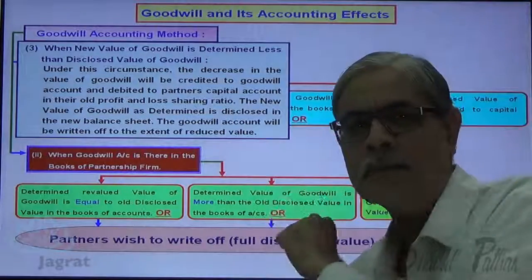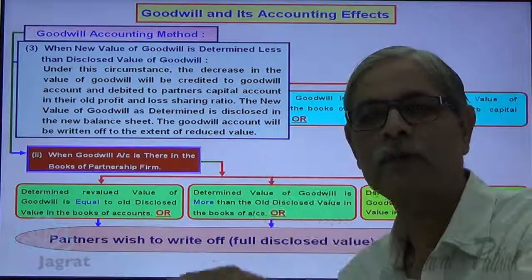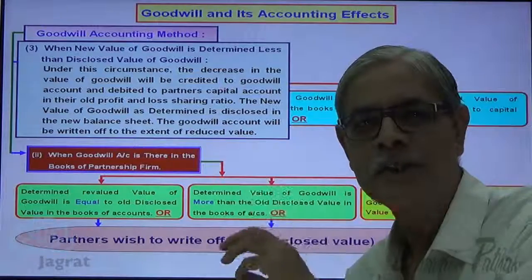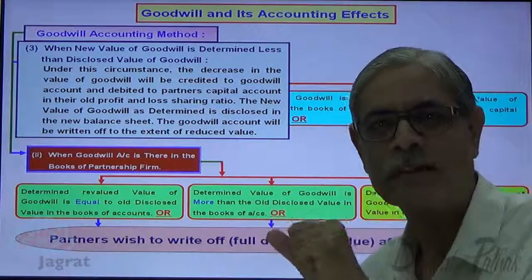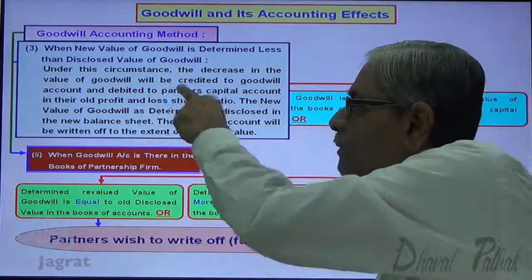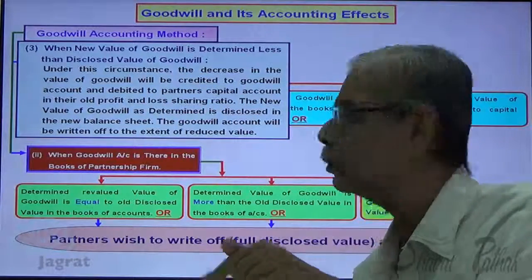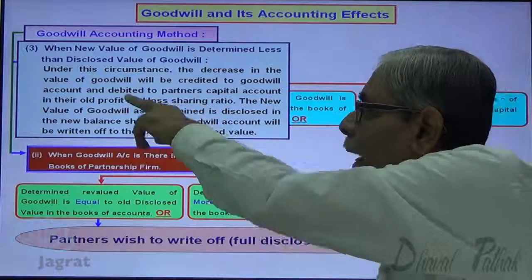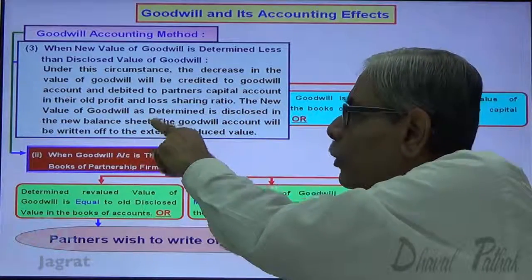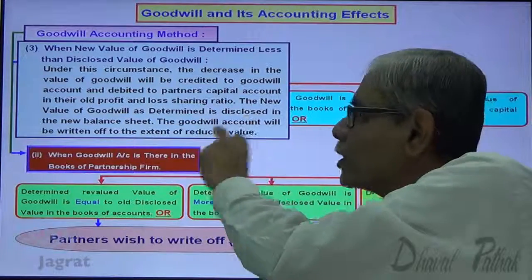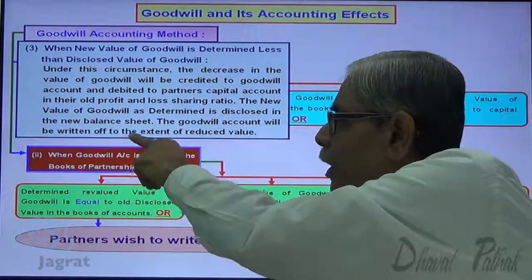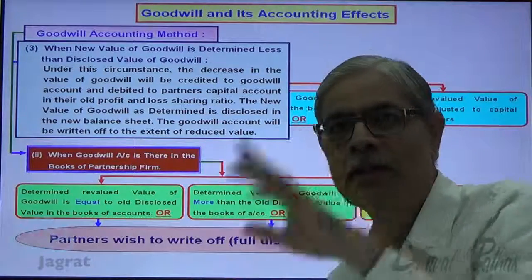Under this circumstance, what is the circumstance? The revalued value is less than the book value. That is a circumstance. And there is a change in the profit sharing ratio. This is another phenomenon. That is a circumstance. Under this circumstance, the decrease in the value of goodwill will be credited to the goodwill account and debited to the partner's capital account in the old profit sharing ratio. The new value of goodwill as determined is disclosed in the new balance sheet. The goodwill account will be written off to the extent of reduced value.